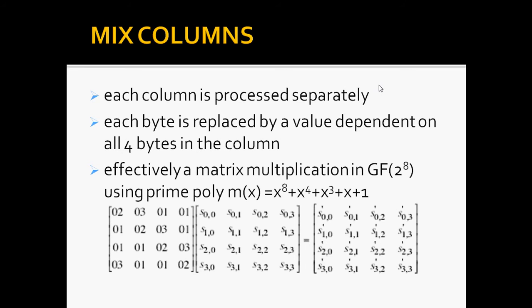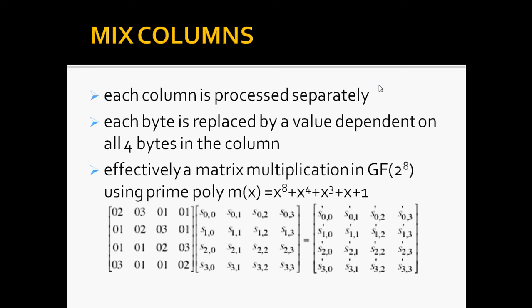Now next we can see the MixColumns here. The forward mix column transformation, called MixColumns, operates on each column individually. Each byte of a column is mapped into a new value that is a function of all 4 bytes in that column.